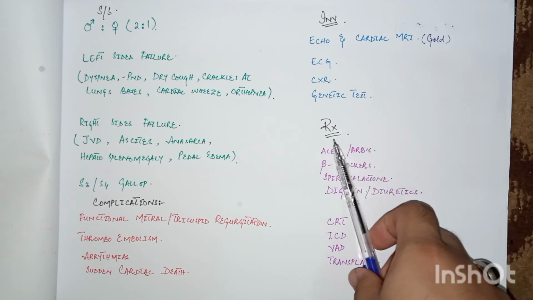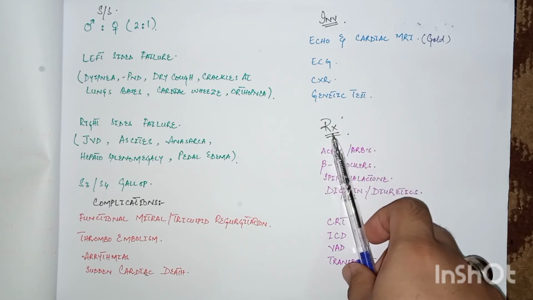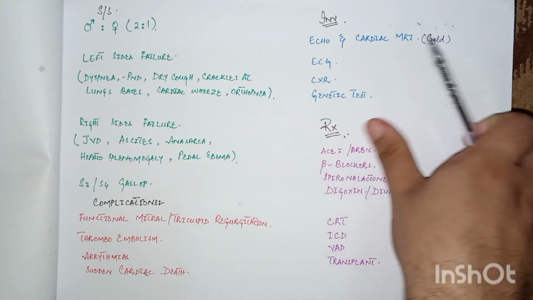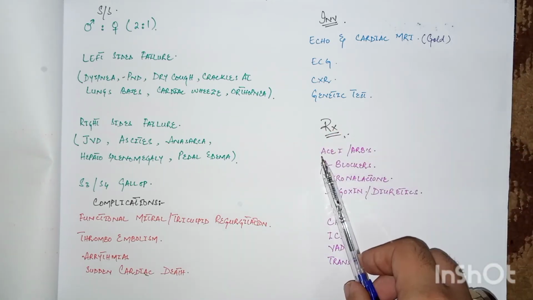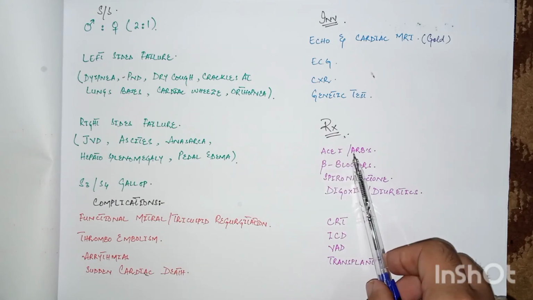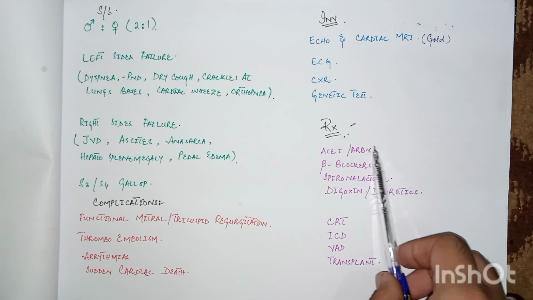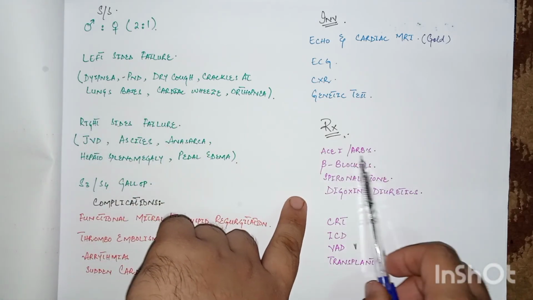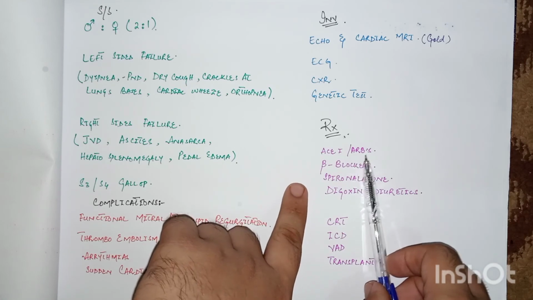Now come to the management, which is almost the same as that of systolic dysfunction, as we have discussed in congestive cardiac failure. It includes ACE inhibitors like captopril, enalapril, and lisinopril, or ARBs, that is angiotensin receptor blockers, like candesartan and valsartan. These are the first line drugs.